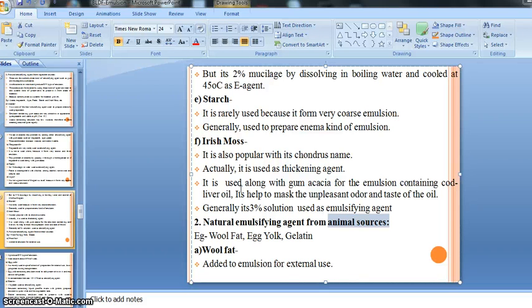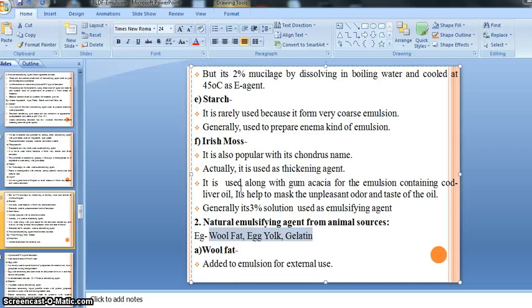Then, an emulsion containing liquid paraffin made with gelatin is quite white and has an agreeable taste. What does this mean? Like starch, whenever we prepare an enema kind of emulsion, there is a specific recommendation of starch as an emulsifying agent.